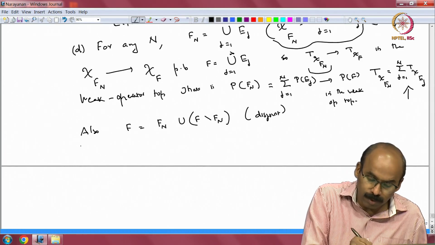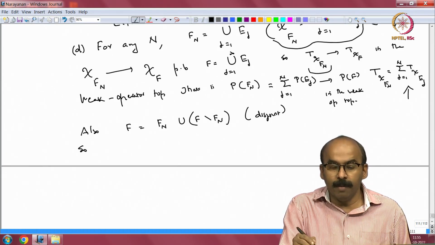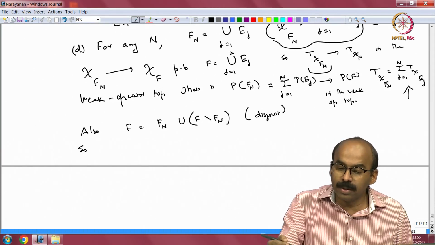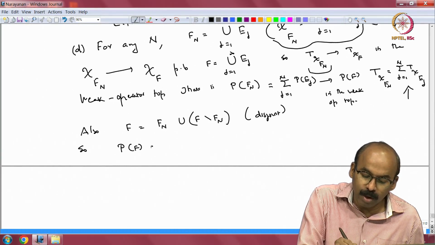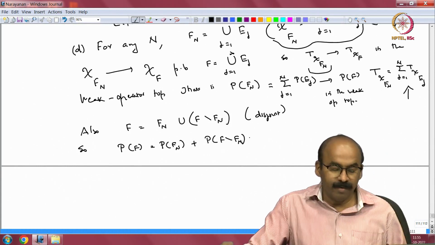Again, because of additivity, chi_f will be chi_{f_n} plus chi_{f minus f_n}, and I apply whatever we have earlier. So, P of f would be equal to P of f_n plus P of (f minus f_n). Okay. We will use this.